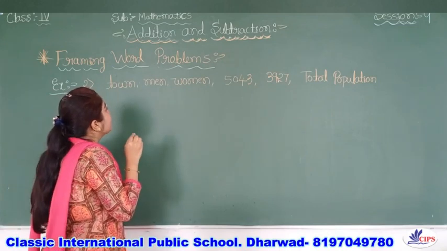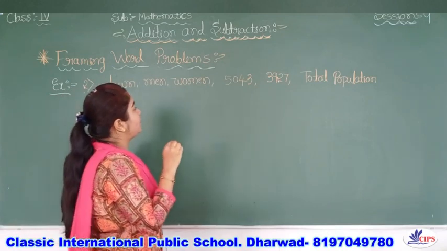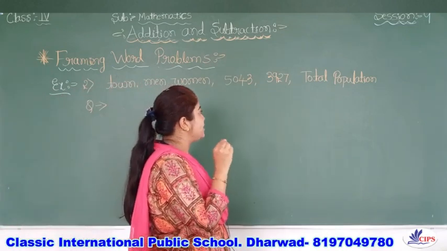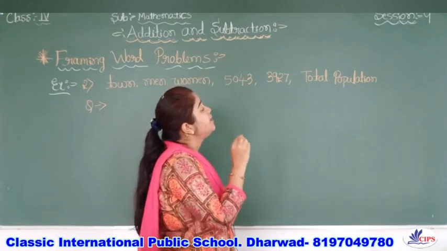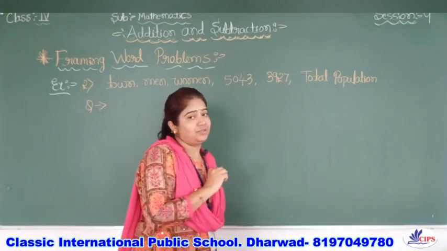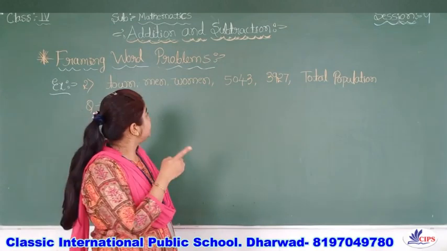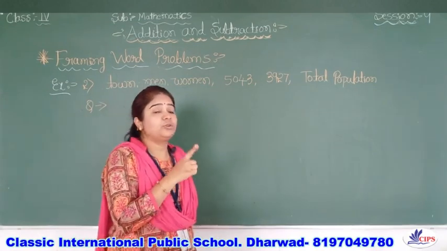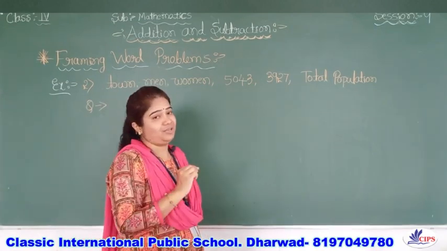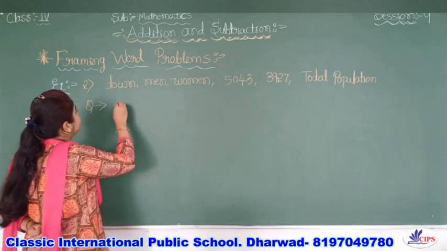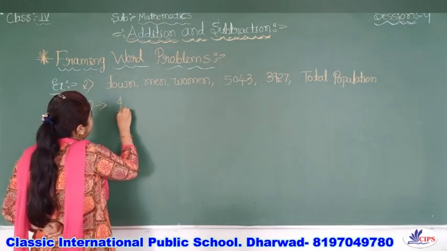Town, men, women, given: 5043, 3927 total population. So by using these clues we have to frame one word problem. How will we follow that? In a town, 5043 men are there.